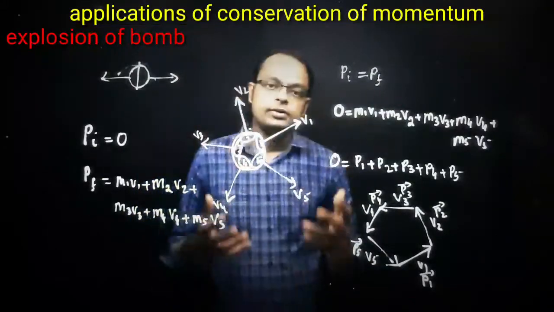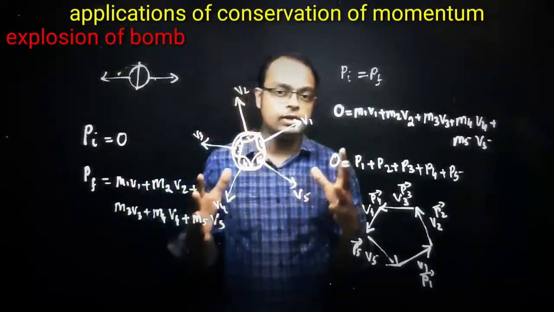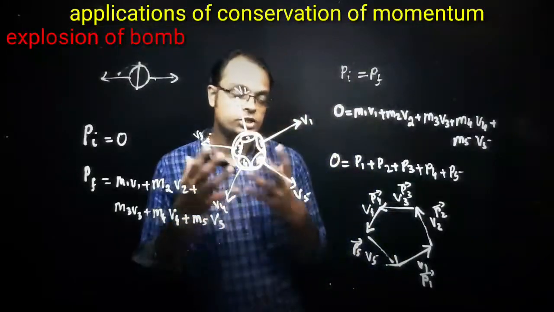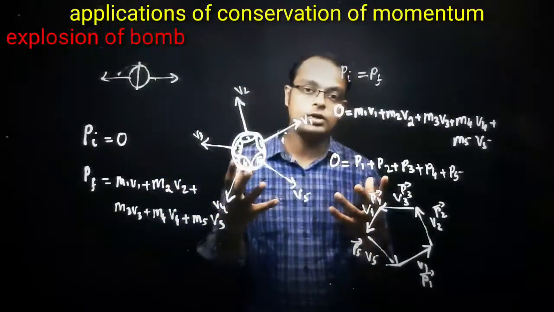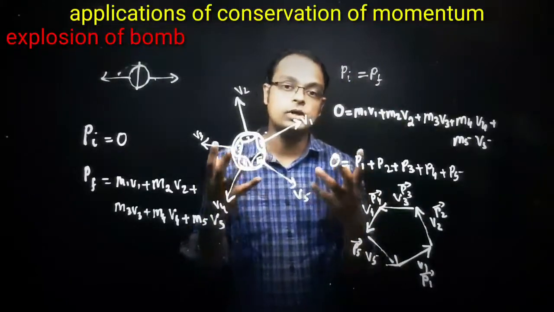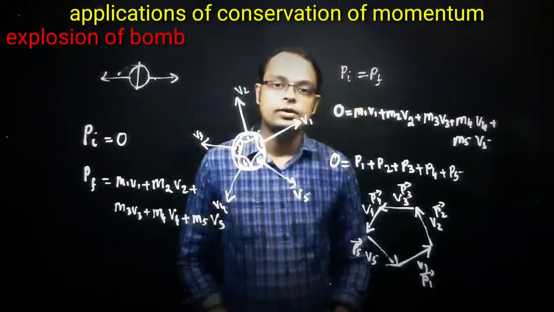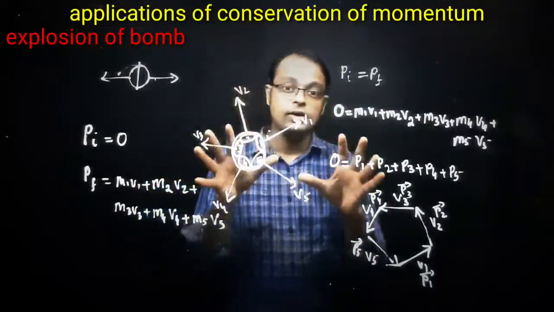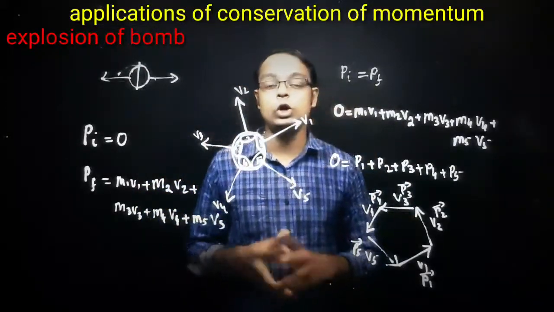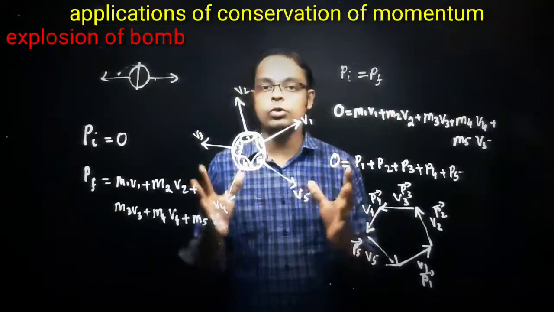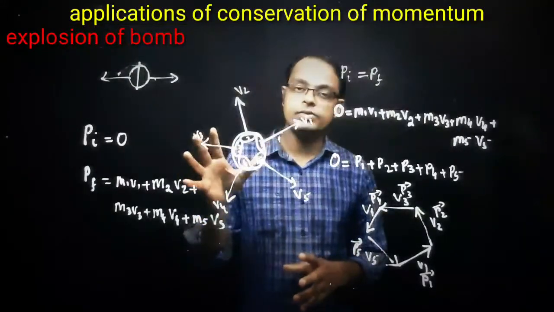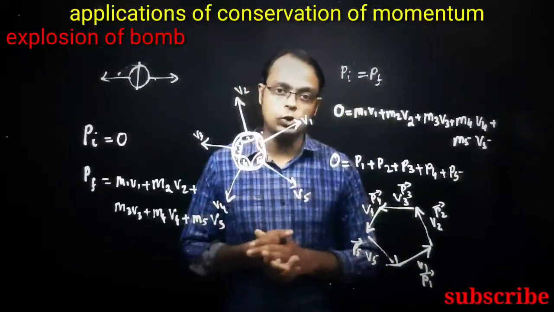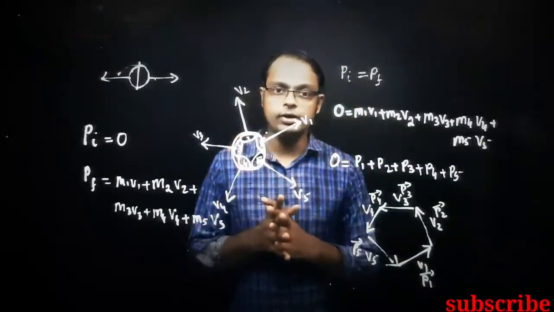There are many examples which obey the law of conservation of momentum, for example rocket and jet. The working principle of the jet plane as well as the rocket is the law of conservation of momentum. So what have we discussed today? We have mainly discussed the law of conservation of momentum, using Newton's second law and Newton's third law. I hope you understood this topic. Thank you all of you.